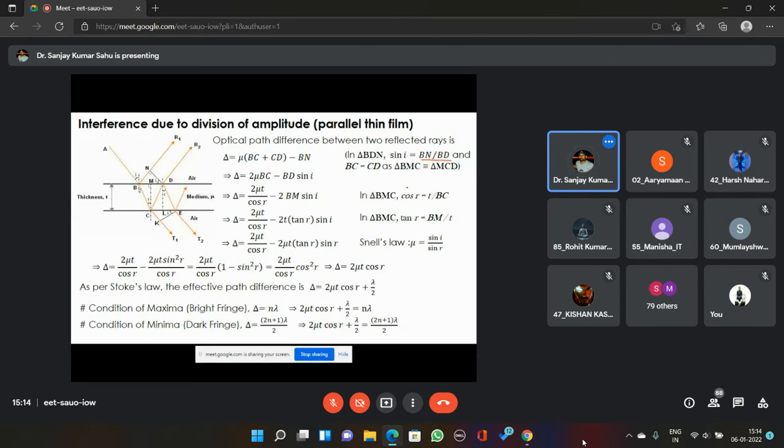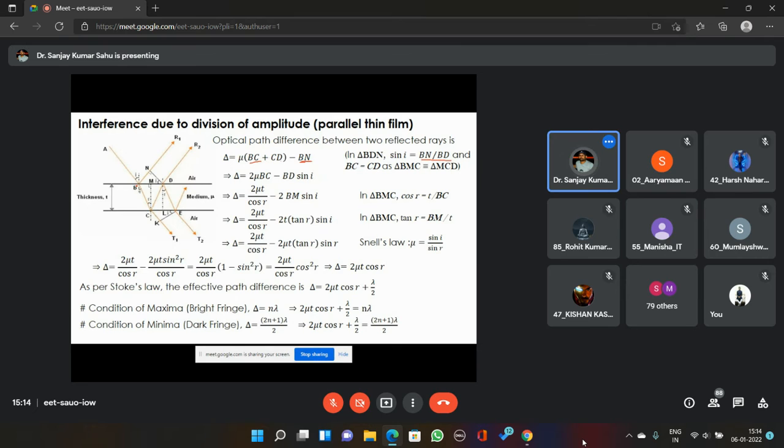Since triangle BNC and triangle MCD are similar, substitute these values over here. Substitute BC equal to CD, and BN equal to BD sine i. So the above equation can be written as twice mu of BC minus BD sine i.